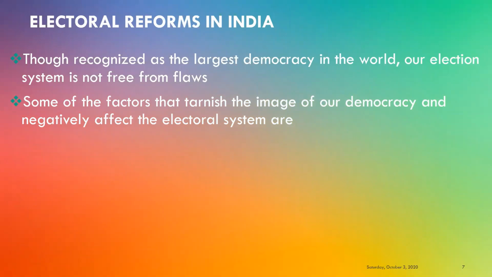Some of the factors that tarnish the image of our democracy and negatively affect the electoral system are, so here we are going to discuss the problems that we are facing. What do you mean? Tarnish the image. Tarnishing the image means it's like something negative related to the system. Okay. So let us see what are the factors that are creating trouble to us.